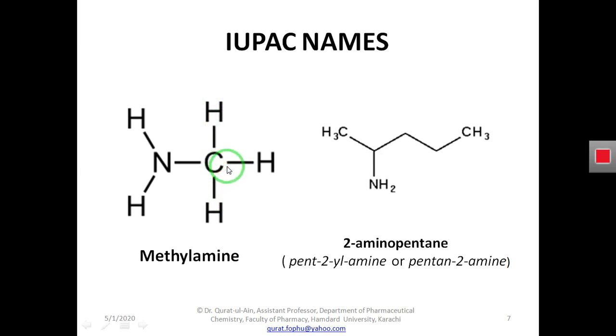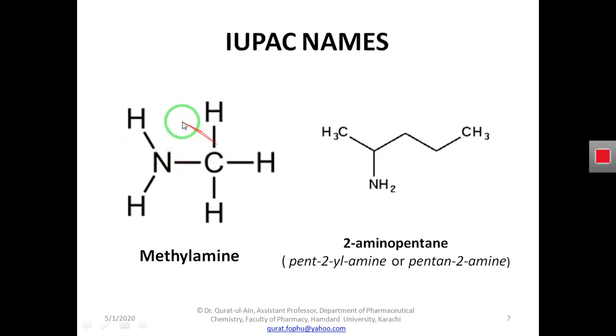A methyl group is an alkyl group that has three hydrogen atoms. Methane has four hydrogen atoms, so why does it have three here? Because we remove one hydrogen to add it to ammonia, so we wish to have a single valency here.